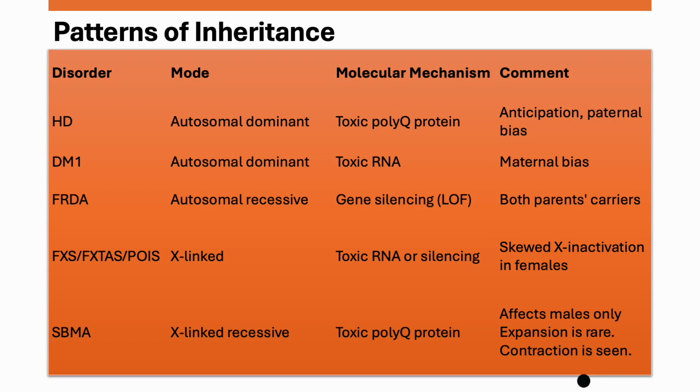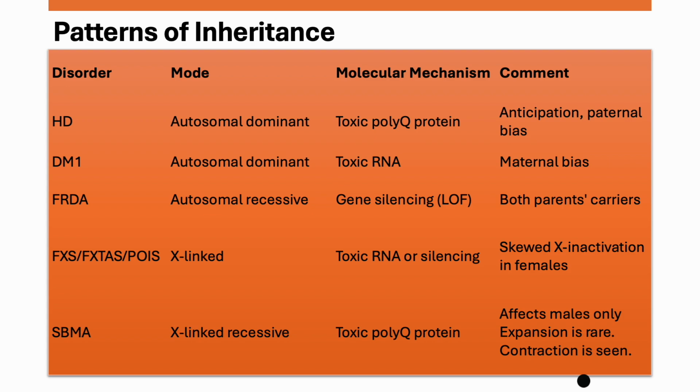Huntington's disorder is an autosomal dominant condition. The underlying molecular mechanism is a toxic polyQ protein, that is, there is expansion of glutamine, a CAG repeat. There is anticipation, and something that's important is the expansion happens during paternal meiosis. So it happens in the father more than the mother. So the bias is towards paternal meiosis expansion.